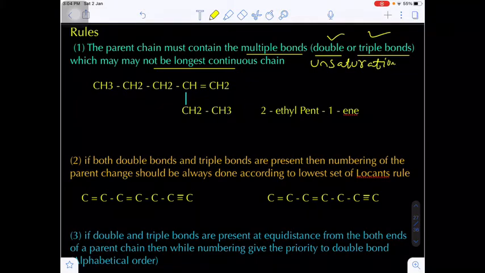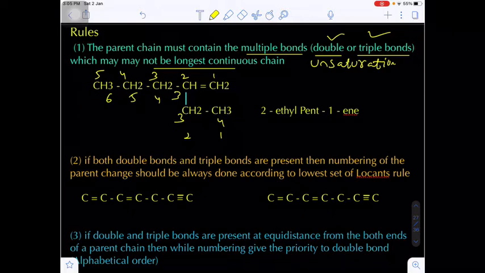Unsaturation. Suppose in this example you see how many carbons will be there? 1, 2, 3, 4, 5. Otherwise 1, 2, here 3, here 4. We can take the two possibilities, a 5 carbon chain as well as a 4 carbon chain. And one more option will be a 1, 2, 3, 4, 5, 6 carbon chain also. But in the 6 carbon chain, the double bond is not included.